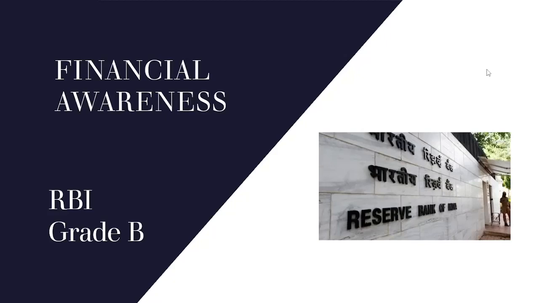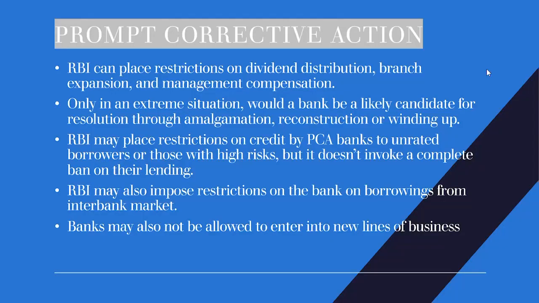Now we will discuss what is the prompt corrective action. First we will discuss the prompt corrective action, and then we will discuss what new thing happened to it. Prompt corrective action is the restriction. RBI can place restrictions on the dividend distribution, branch expansion, and management compensation. These are the impacts of prompt corrective action.